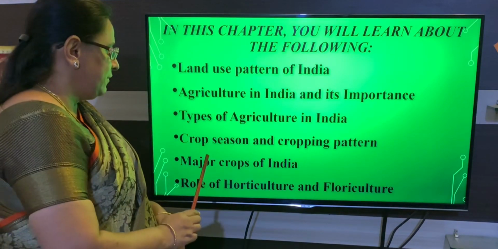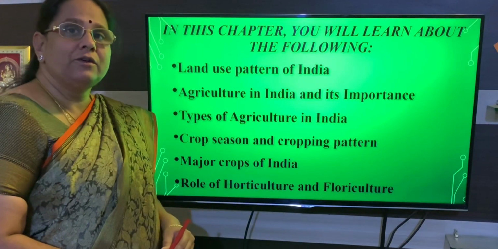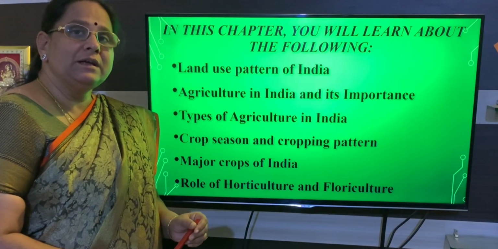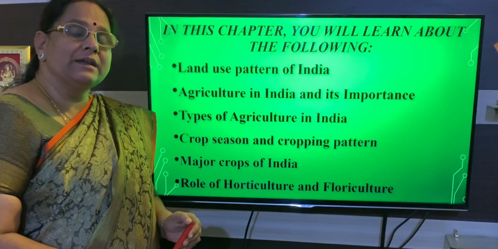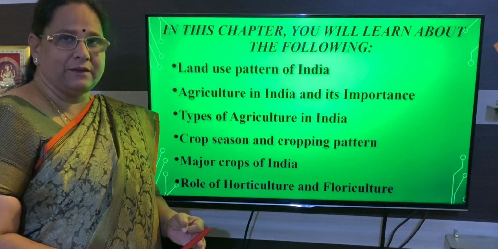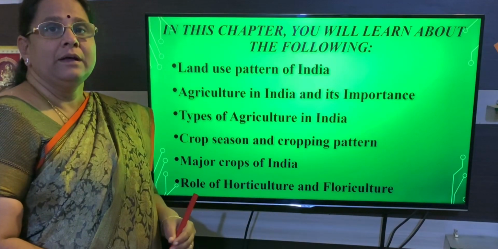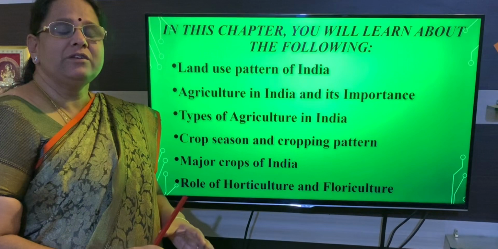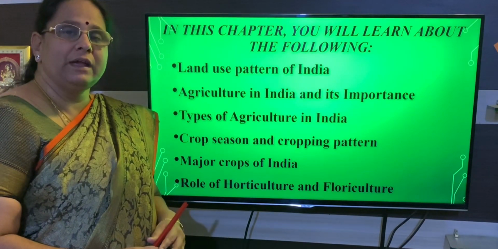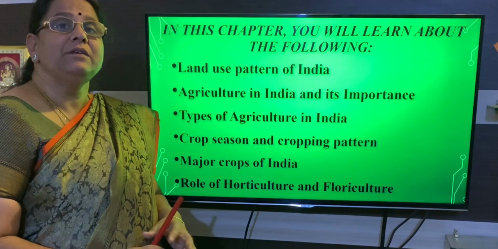And after that we learned about crop season and cropping pattern. In cropping season we learned about the 3 agriculture seasons: Kharif, Rabi and Zaid. Cropping pattern is the proportion of an area under different crops at a given time.